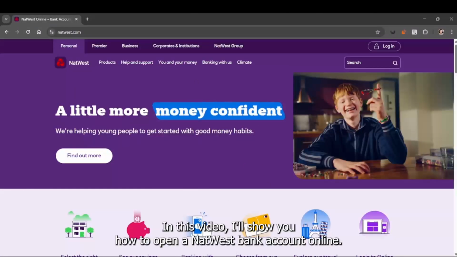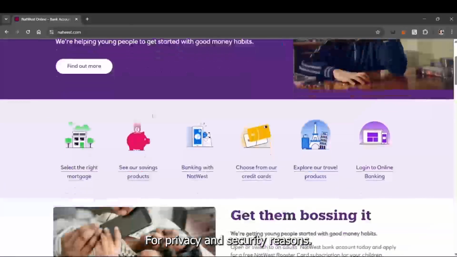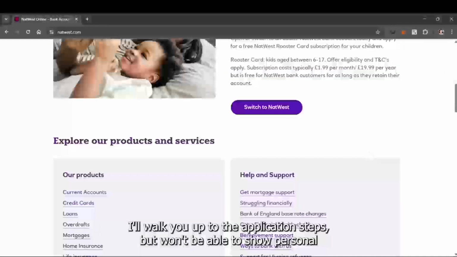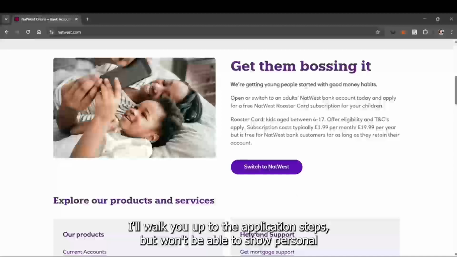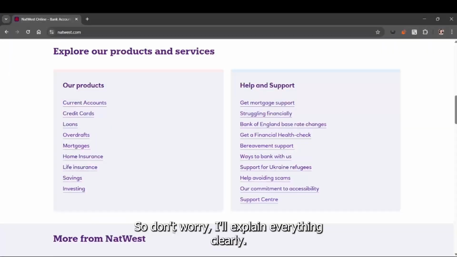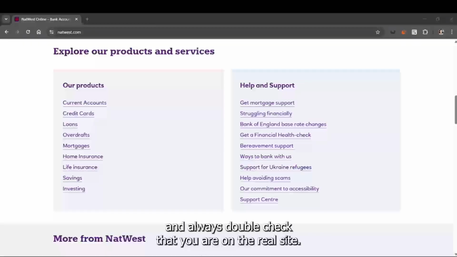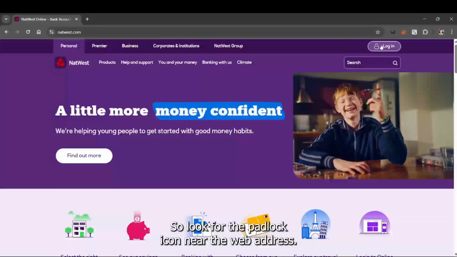So in this video tutorial, I'll be walking you through how to open an online bank account with NatWest Bank. Opening an account with NatWest can be done entirely online in just a few simple steps. I'll be demonstrating the process using their everyday bank account option. So to get started, open up your web browser on desktop or mobile and navigate to NatWest.com. That's the official NatWest website.